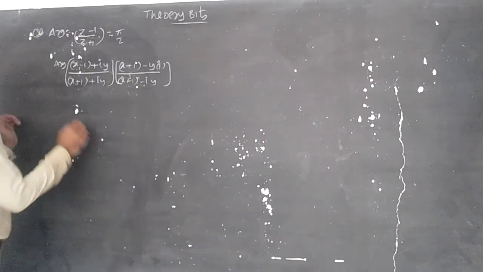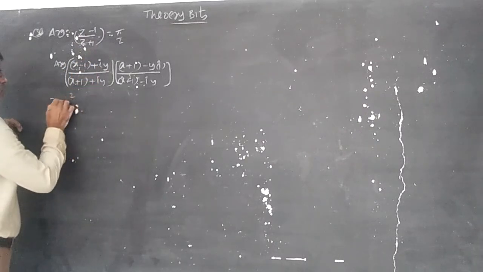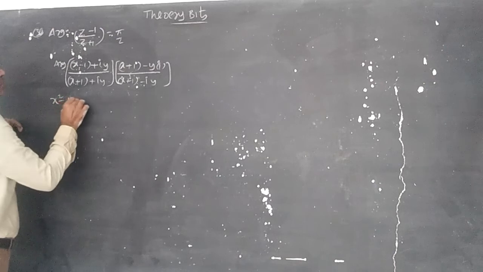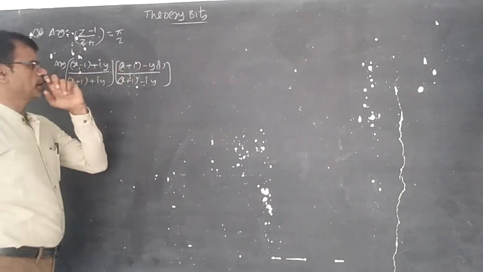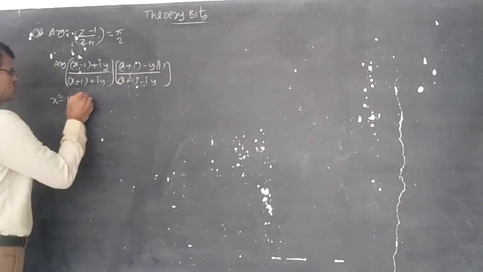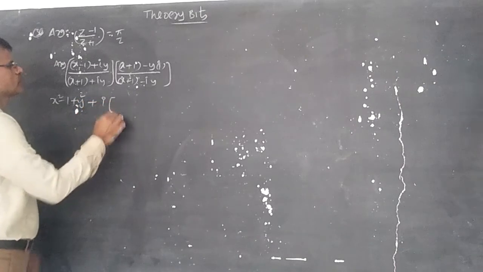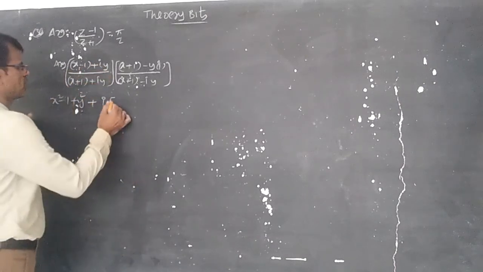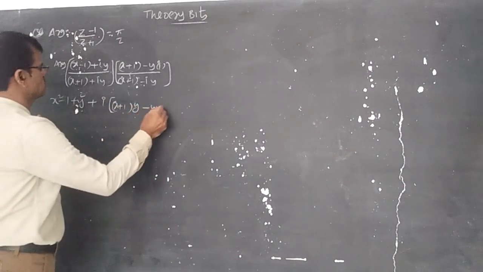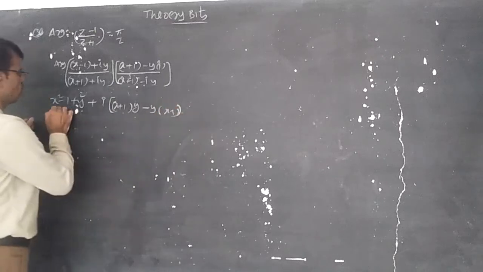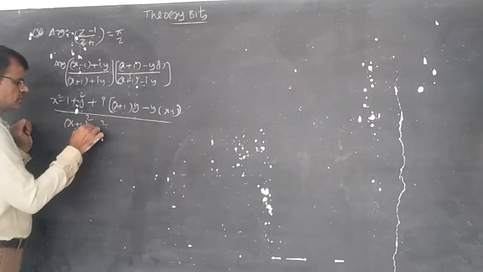Multiplying, the real part becomes x minus 1 and x plus 1, which is x square minus 1, and iy into minus iy becomes minus i square, so it is simply plus y square. Plus i into (x plus 1 into y minus y into x minus 1), all over x plus 1 whole square plus y square.